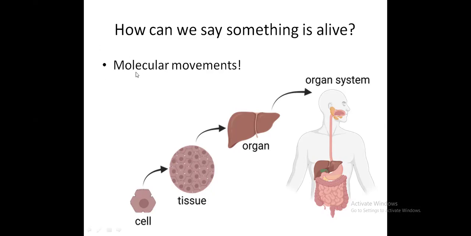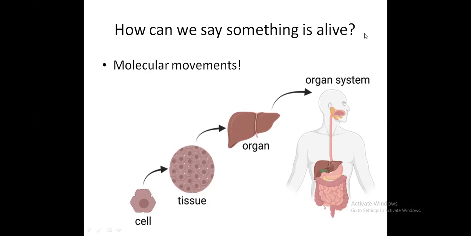Now that is our molecular movements. What are molecular movements? Movements at the molecular level. Now, how can we say molecular movements? Just take a quick recap on the complexity of our multicellular organism. We multicellular organisms are made up of organ systems. Different kinds of organ systems work together to sustain our life. That is the broader view which we know.